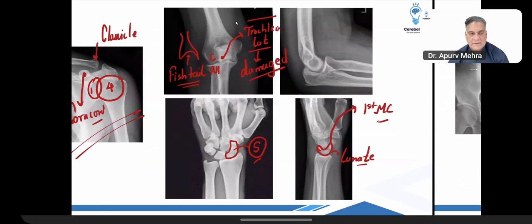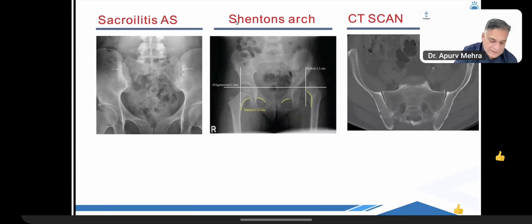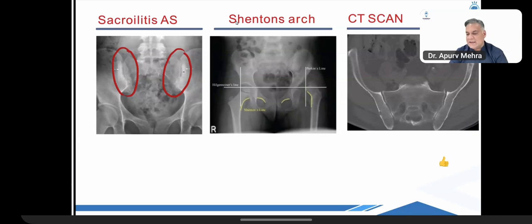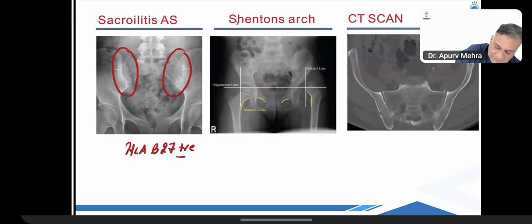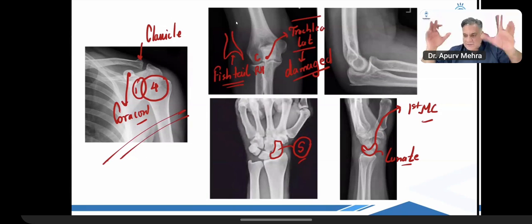Are we good? Right. Sacroiliitis is a feature of a condition in a young man, low backache, reduced chest expansion, HLA-B27 positive. What is the disease? Ankylosing spondylitis. Brilliant. Middle-aged female, bilateral hand pain, morning stiffness.